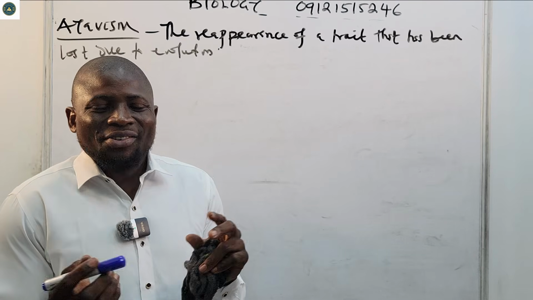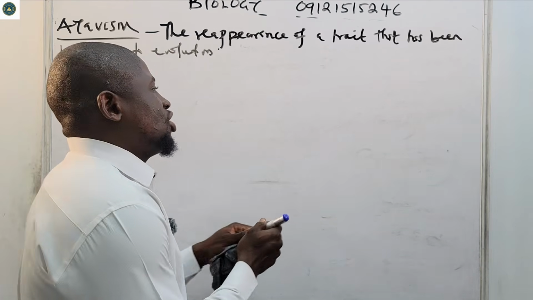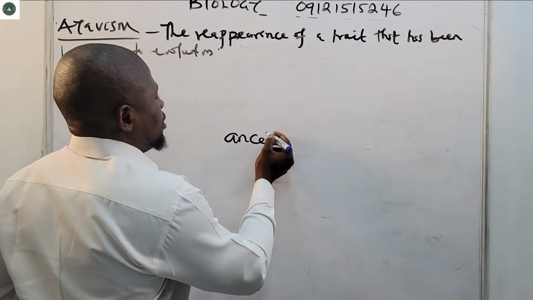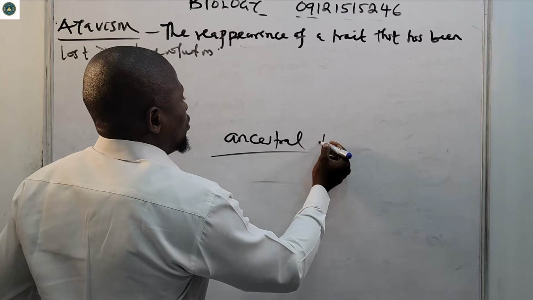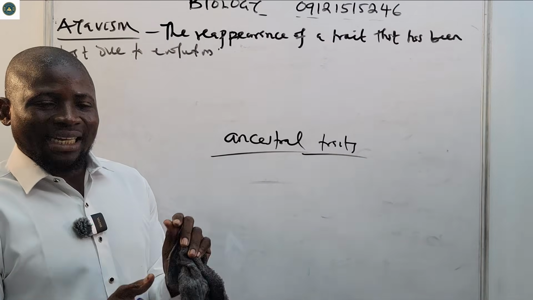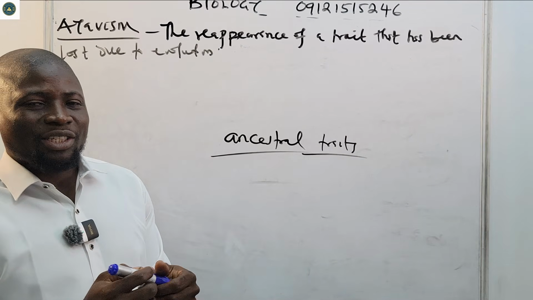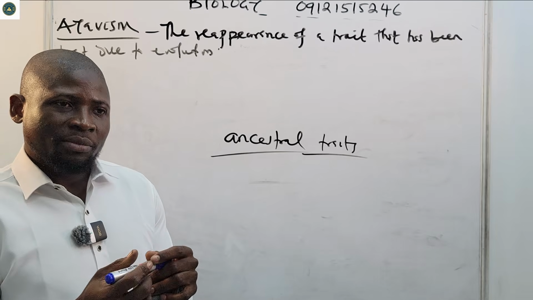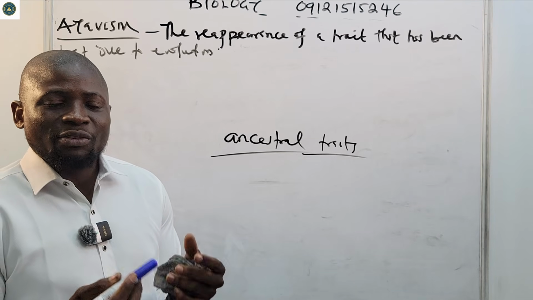It is the sudden reappearance of some ancestral traits. That's what we call atavism. For example, the appearance of a tail in newborns is an atavistic feature.